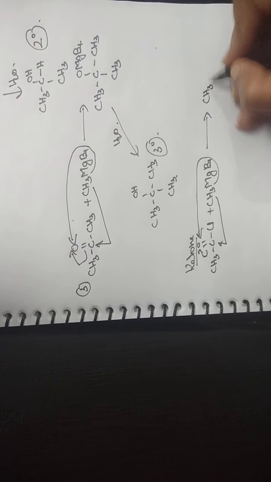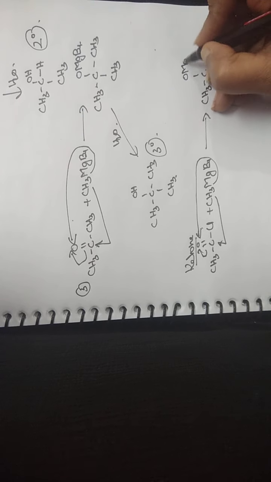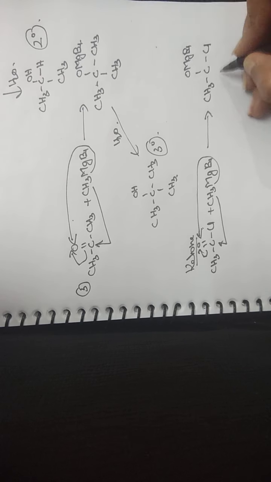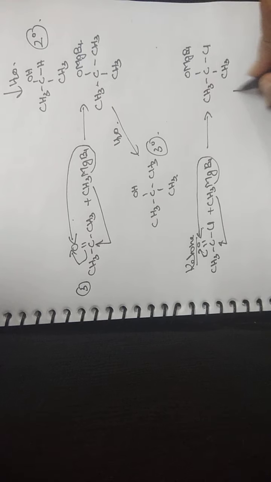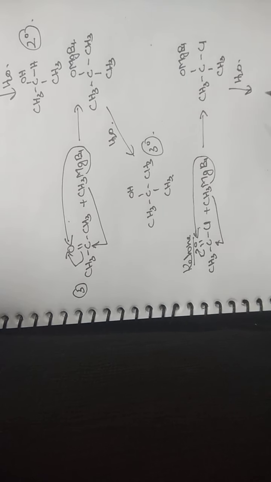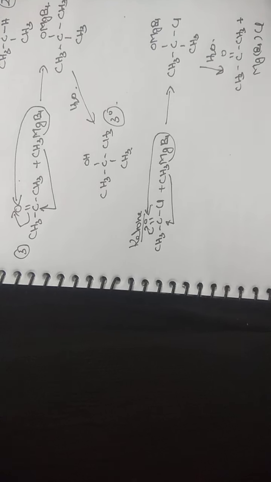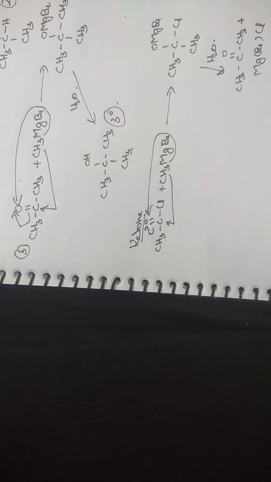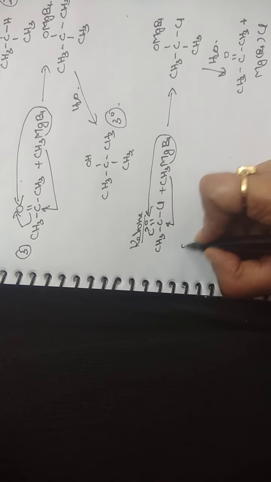The addition product is CH3C(OMgBr)(Cl)CH3, and on reaction with water, or on hydrolysis, we will get CH3C=OCH3 plus an addition product, MgBrCl. So this is the formation of a ketone by using acid chloride.